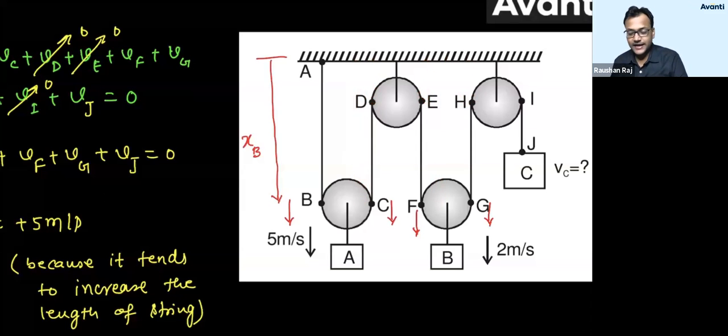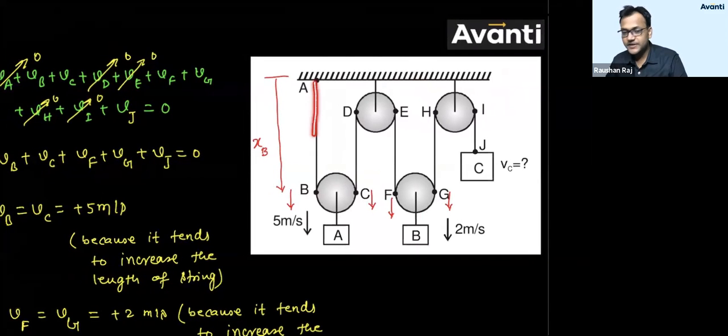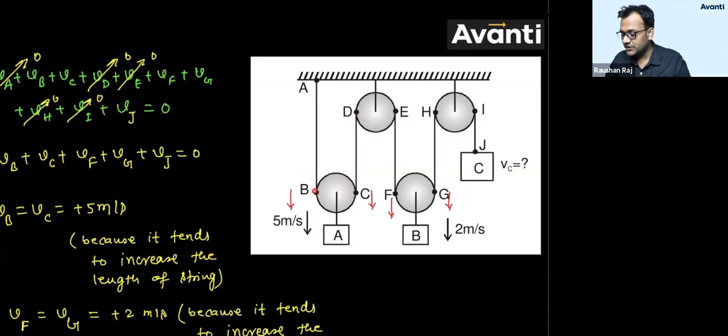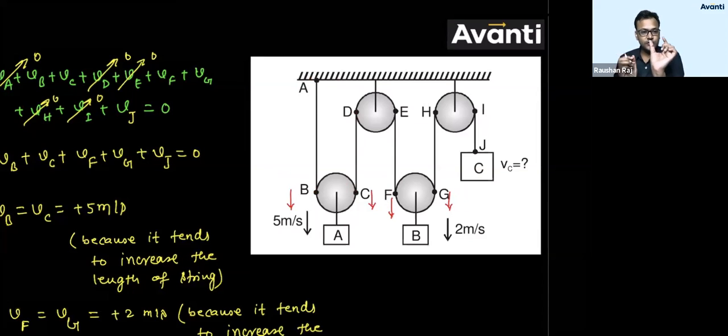So when I'll be writing the length here, I'll be writing this position of B. I'll be writing position of C. I'll be writing position of C minus position of D. Right? Look, this will be it. If I'll be writing length CD, I'll say position of C minus position of D. Right? That will be the CD length. If I'll be writing EF length, I will write position of F minus position of E. So every time when I write the length of the string, what will I write? I will write the position of these points on the string. I will write all their positions. And all those lengths, the summation of all those lengths will be equal to a constant.